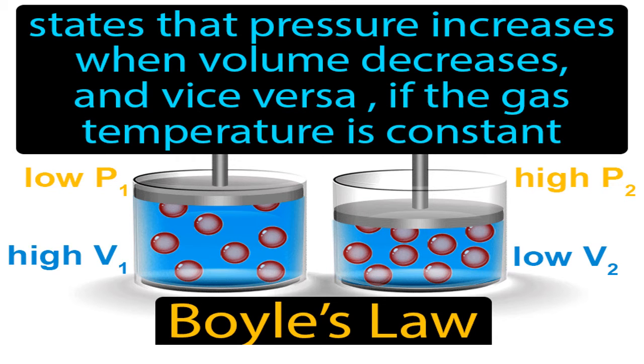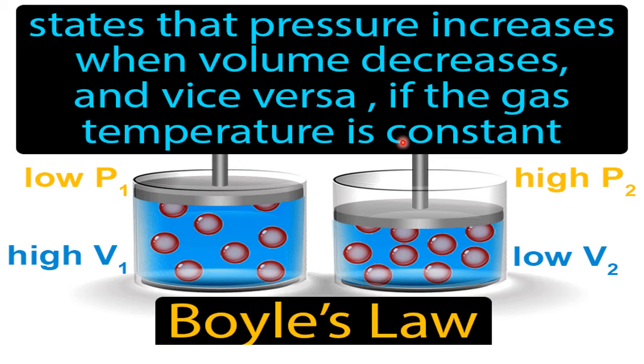First we learn about Boyle's law, Robert Boyle. First, the statement, because the statement is very important. Boyle's law states that pressure increases when volume decreases, and vice versa, if the gas temperature is constant for a particular amount of gas.